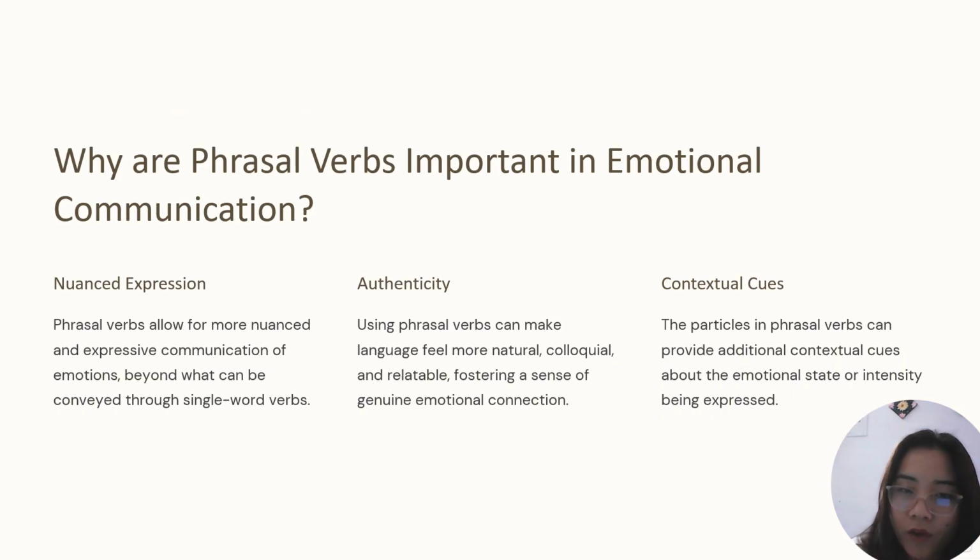Why are phrasal verbs important in emotional communication? So why is it important even in emotional communication when we communicate with our friends or families? So phrasal verbs are also connected with it. Somehow it is important because it has a meaning in itself.